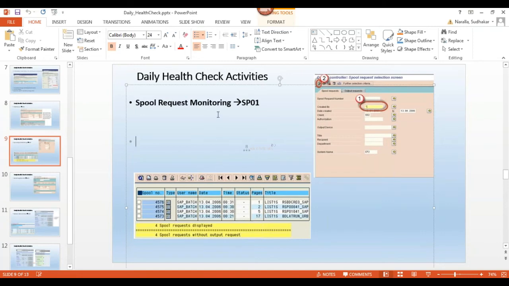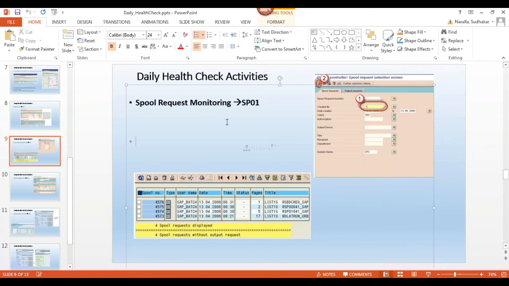And whenever you have maintained and are running standard jobs, there is one standard job, reorg spool. We have some standard jobs, correct? In SM36, we can schedule standard jobs, correct? That is one of the 4 steps. Do you remember that? Scheduling standard jobs is one of the 4 steps.